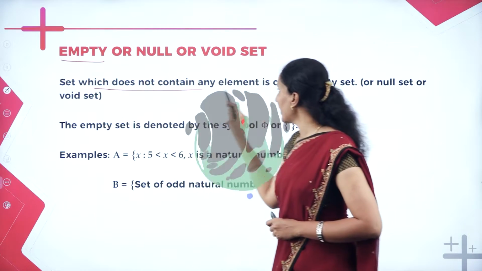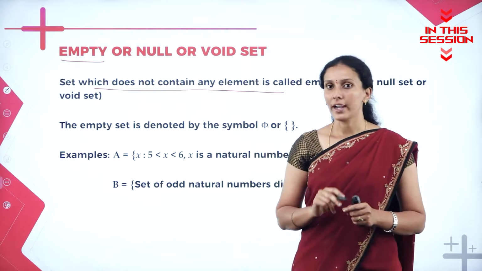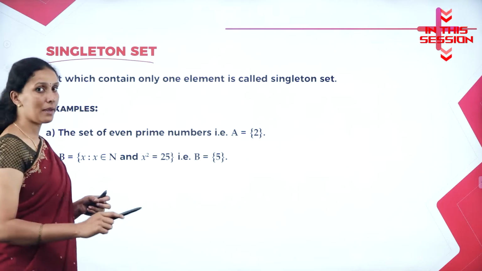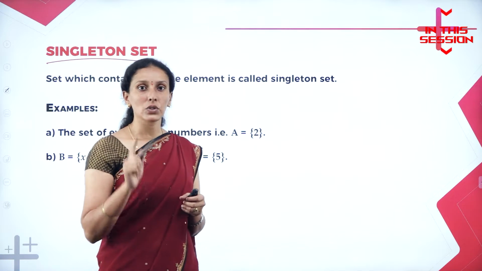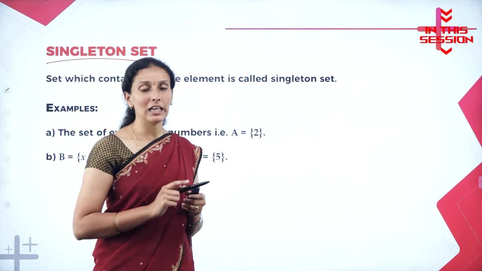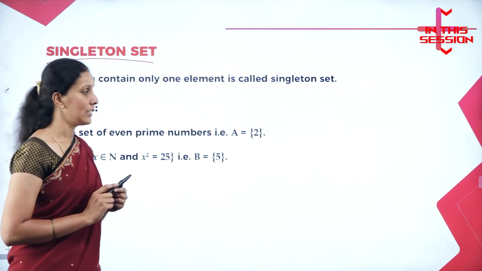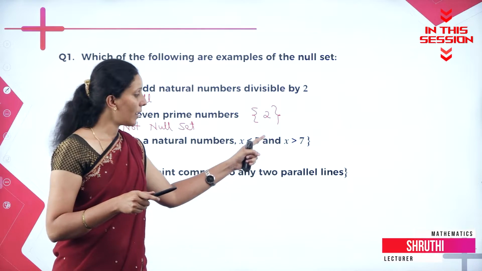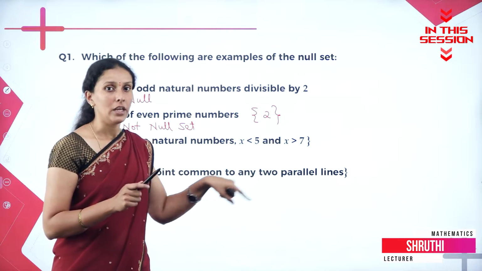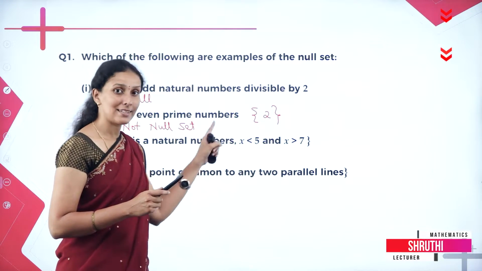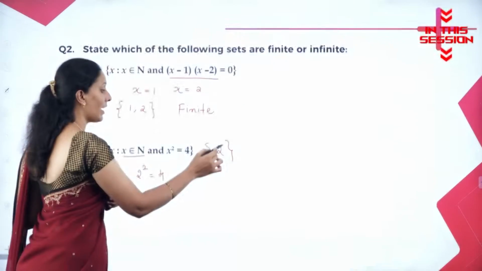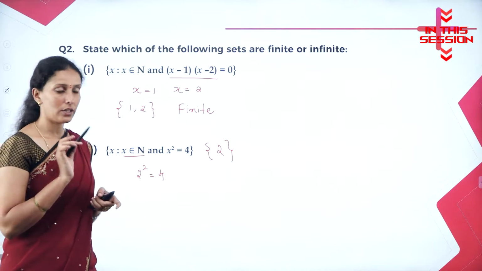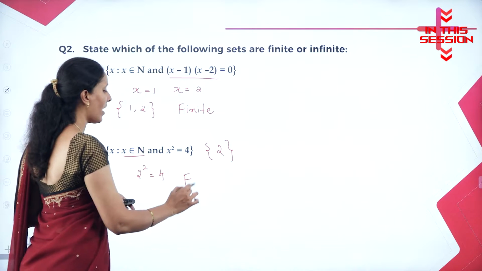Set which does not contain any element is called as empty set. As the name says, the set contains only one element or single element is called as singleton set. So when I say x less than 5, obviously the number should be x less than 7. There is no number which can be less than 5 and greater than 7. We have one element inside the set. So therefore this is an example for finite set.